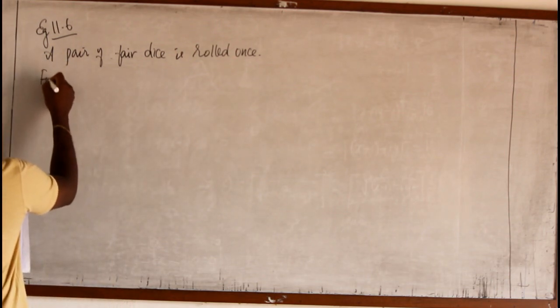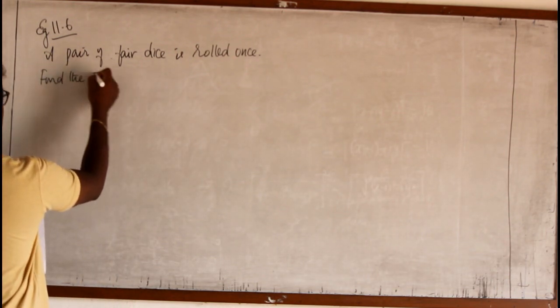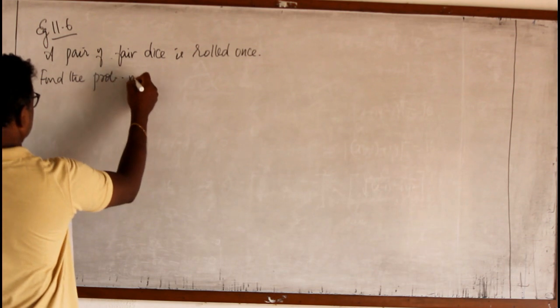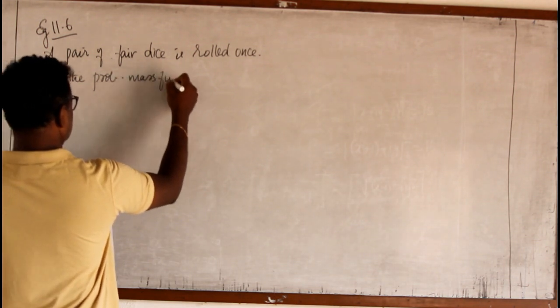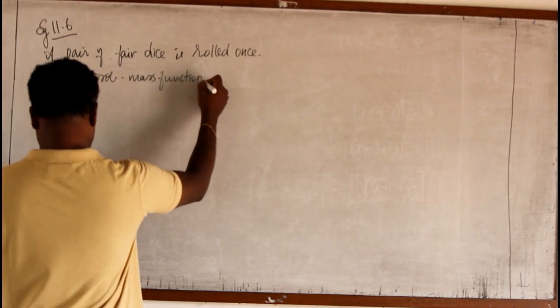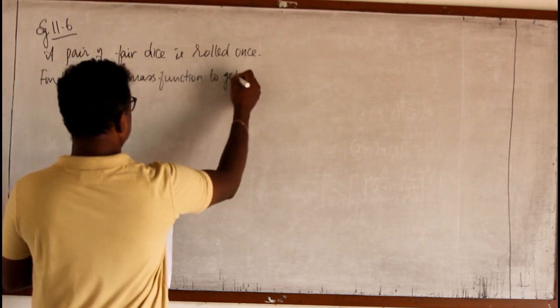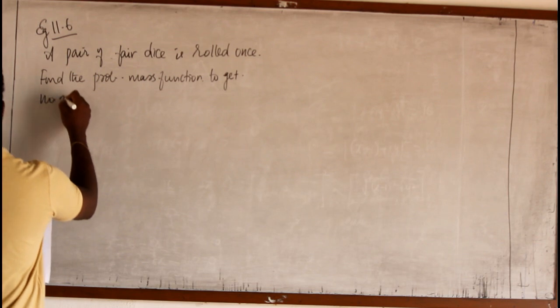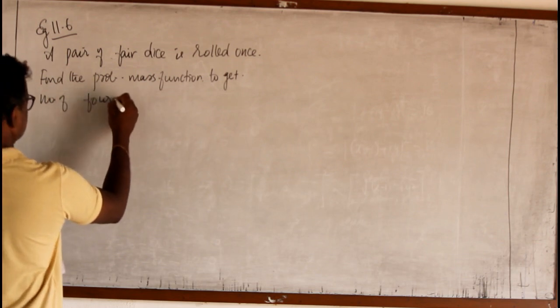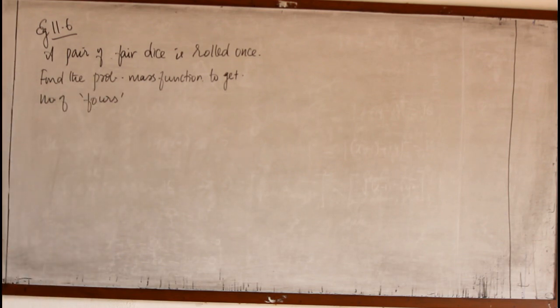Find the probability mass function for the number of fours. So a pair of dice are rolled.